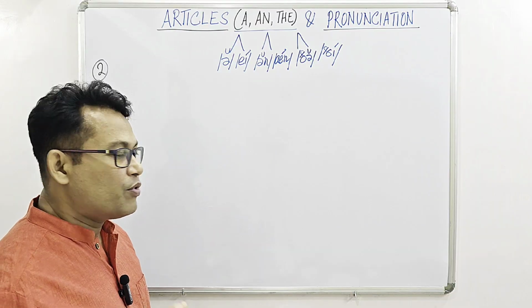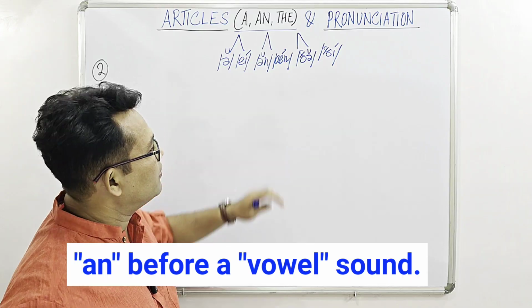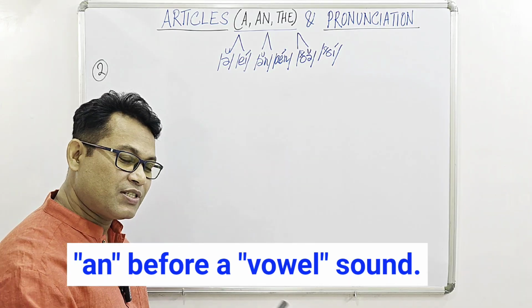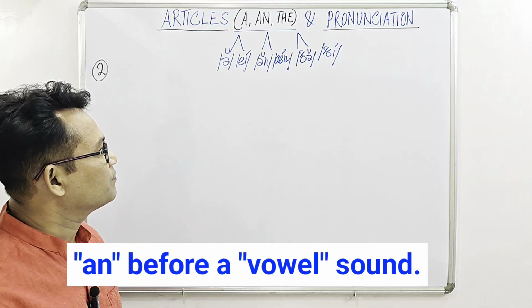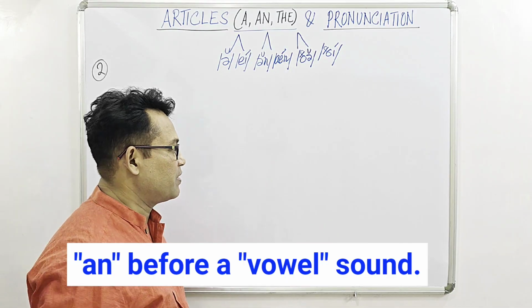Vice versa, we use the indefinite article an before the vowel sound of the first syllable of a target word. That's quite interesting. Why not the reverse? Here is the explanation.